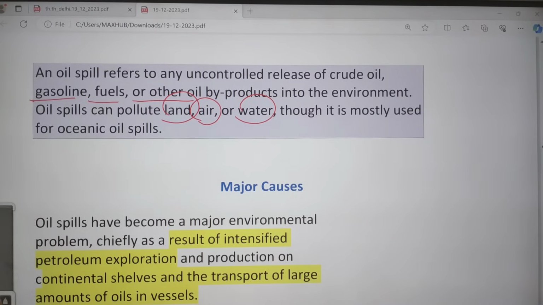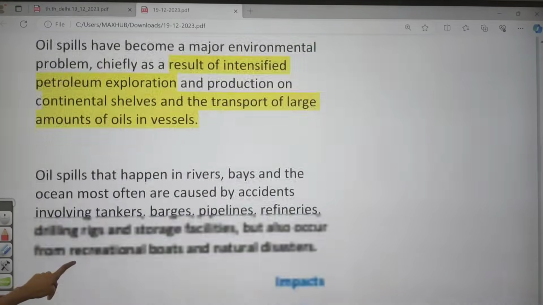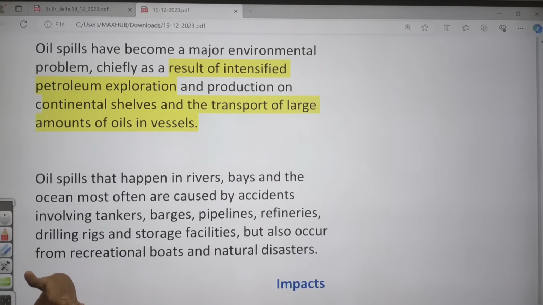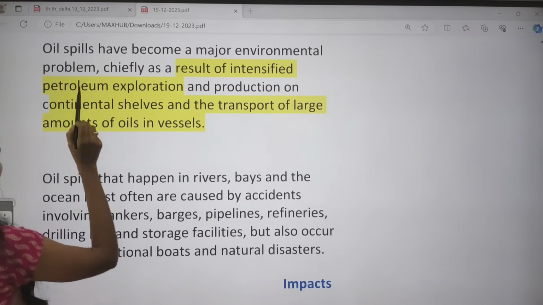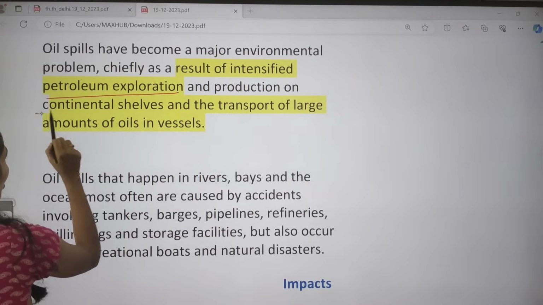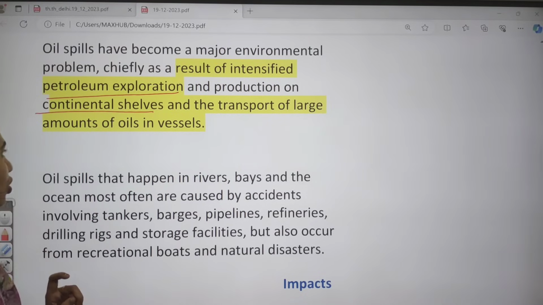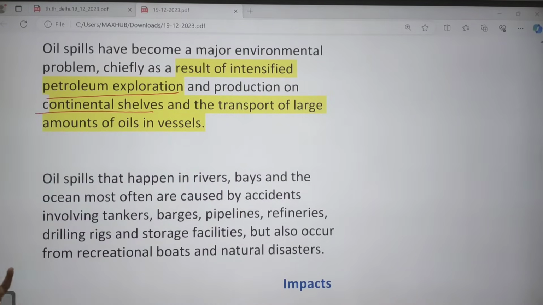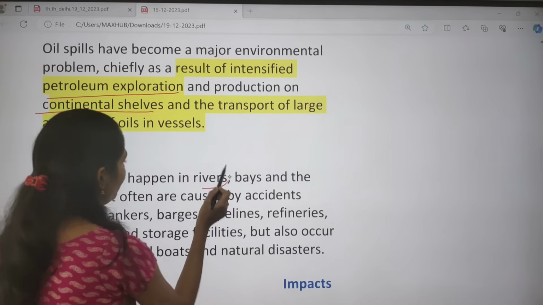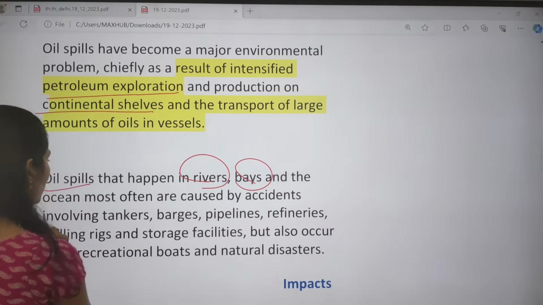So if we talk about the causes, oil spill has become a major environmental problem, because there is an increased incidence of oil spills seen day by day, especially because of petroleum exploration and production on continental shelves and transport of large amounts of oil on vessels. So whenever accidents happen, that will lead to oil spills. And oil spills happen even in rivers, bays, as well as oceans.